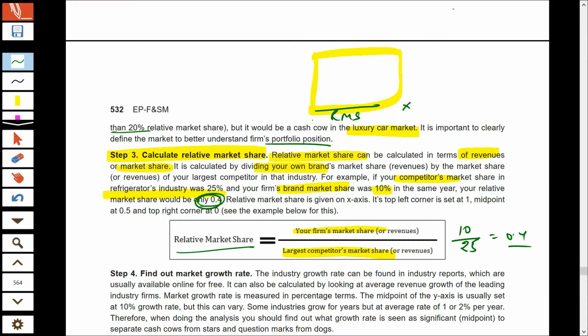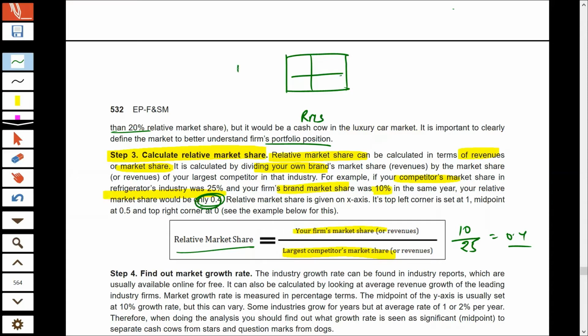On the x-axis, we have low and we have high. I'll just draw it once again to show you more properly. So this is our BCG matrix, and herein we have relative market share on the x-axis, and we have market growth rate on our y-axis, right? And on the x-axis, in the left corner we have 1, and in the right corner we have 0, and the midpoint is 0.5.